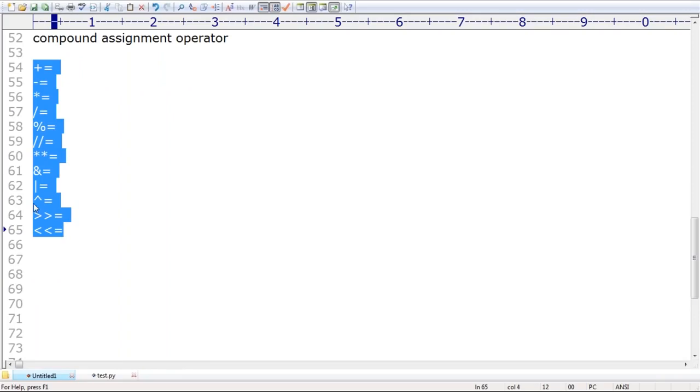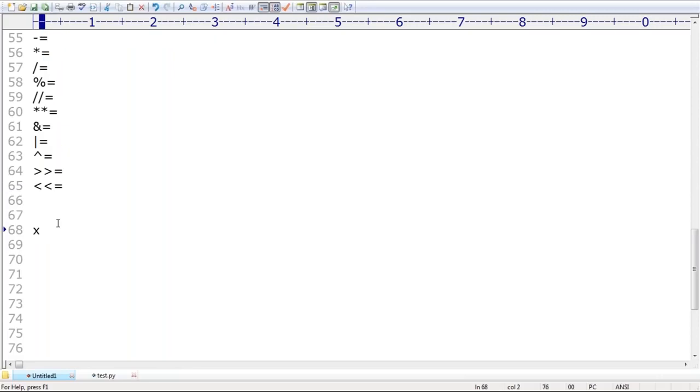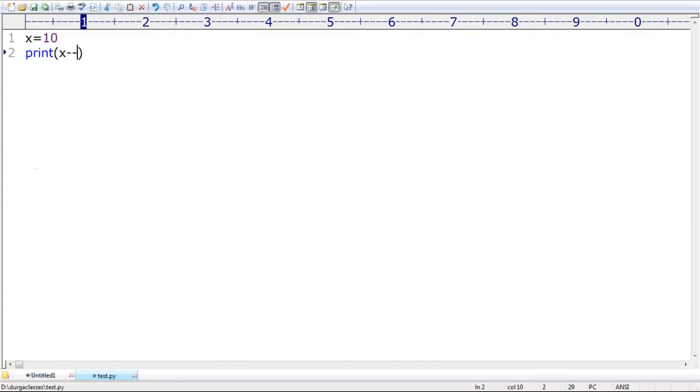Suppose I take a is equal to 4, and then a and equal 5. If I print a, can you tell what answer we are going to get by default? Same example I covered already. a is equal to 4, a and equal 5 means a is equal to a and 5.